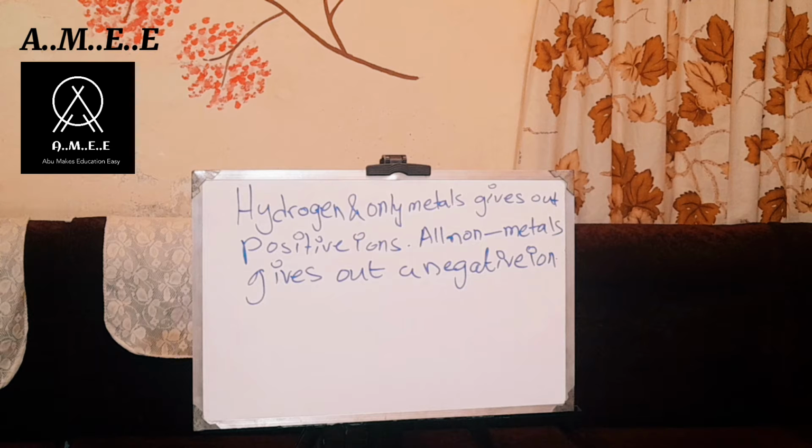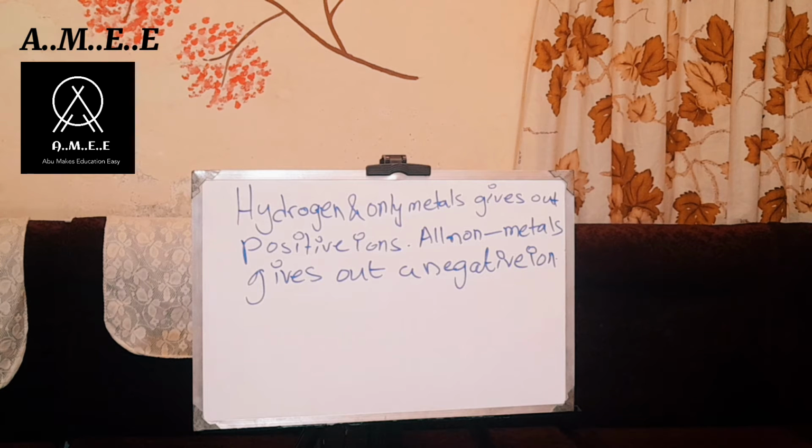We may have seen that whenever we have written the ion of hydrogen, we have given H plus, and whenever we have written an ion of a metal, for example sodium, we always have given the ion as Na plus, calcium Ca plus.